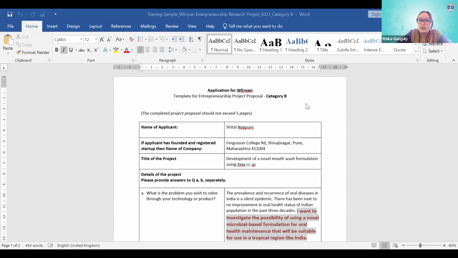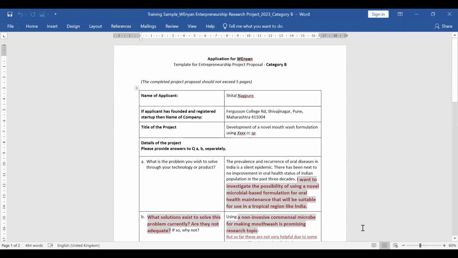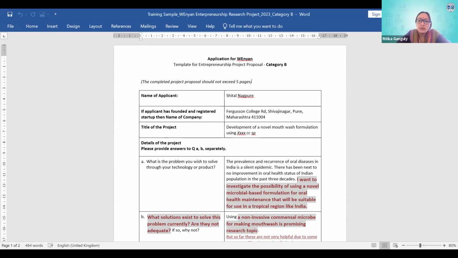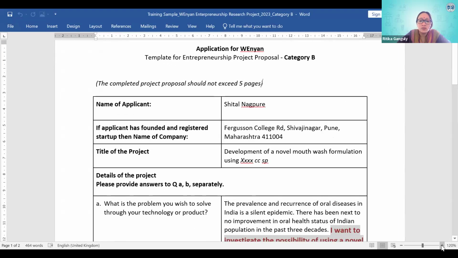Swaranjali, I think what I will do is I'll ask you to pinpoint where the problem is, and then I will go to that place. Are you all able to see my template? Yes, ma'am. But we will show category A later. Right now, I'm showing category B, which is the advanced level template. Now, tell me, Swaranjali, which part of the template you didn't understand?